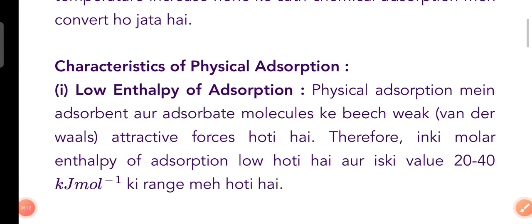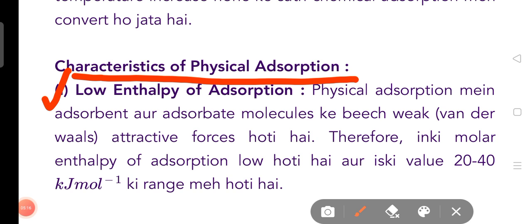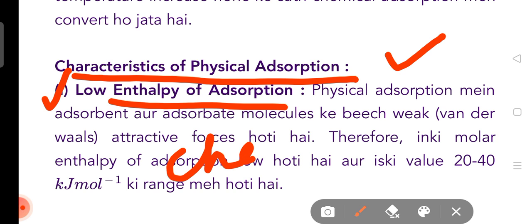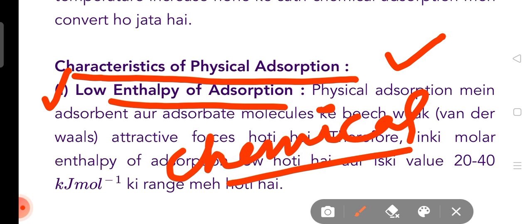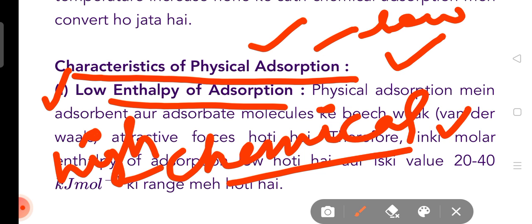Characteristics of physical adsorption: low enthalpy of adsorption takes place, there is no requirement of high energy, while in chemical adsorption high enthalpy of adsorption takes place. In chemical adsorption high enthalpy, while in physical adsorption low enthalpy.